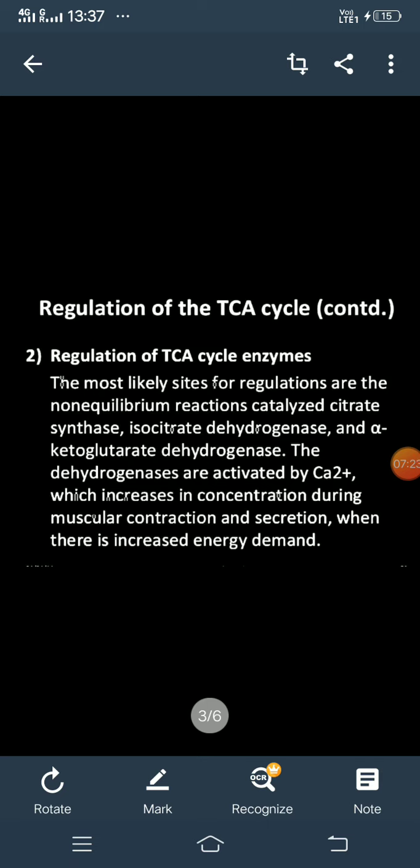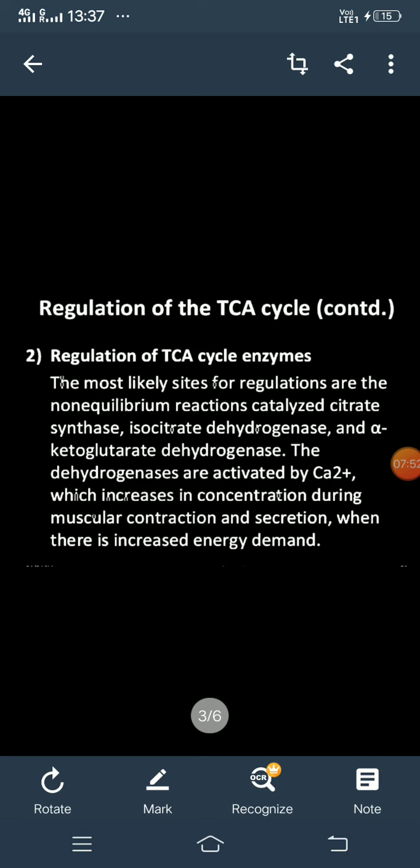Calcium ion. When the calcium ion concentration is higher in our body, which happens during exercise, meaning muscle contractions and relaxation, the calcium ion concentration increases. This calcium ion then goes and activates the enzymes in the TCA cycle.